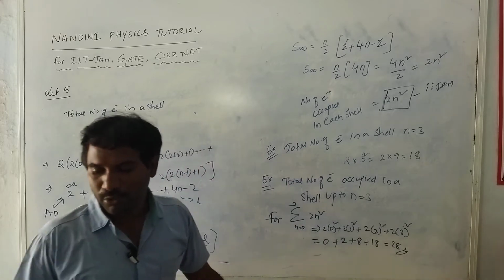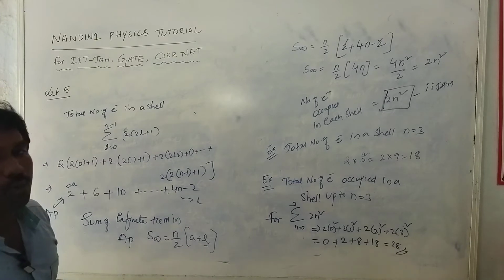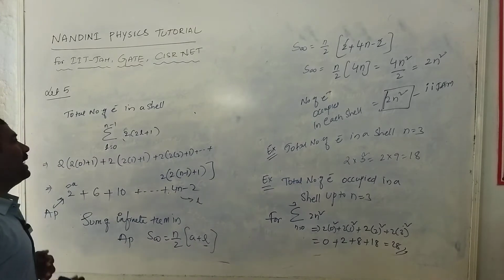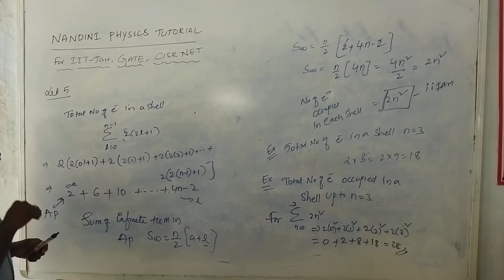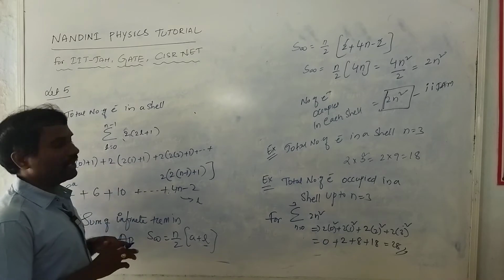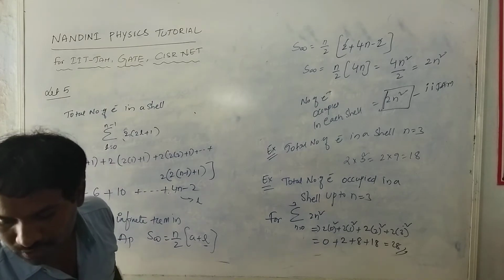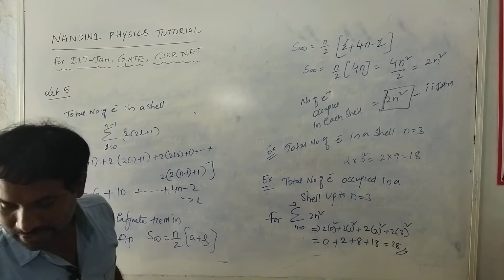So this is the theory about the orbital quantum number. Next I want to tell you a small story before going to the orbital magnetic quantum number.